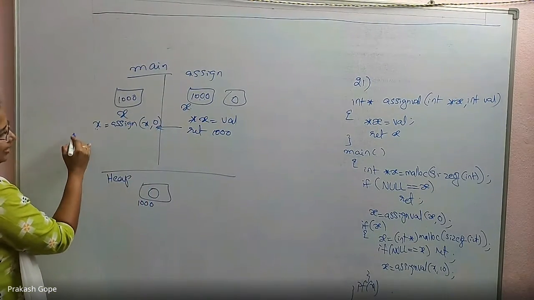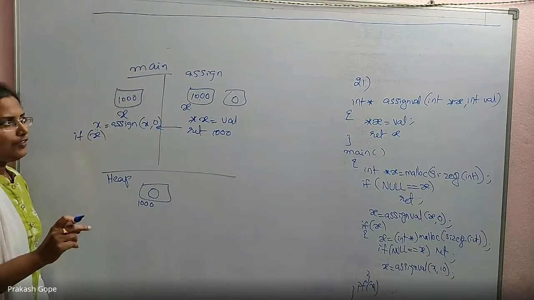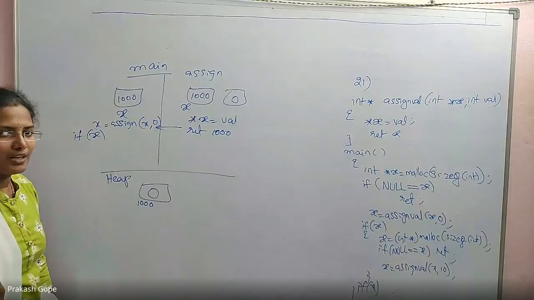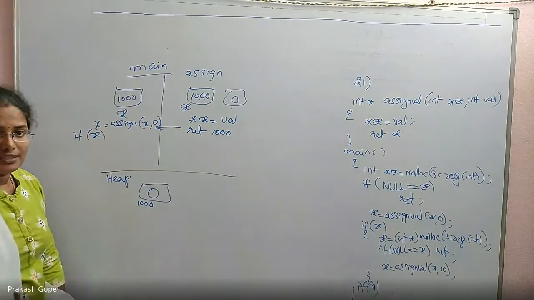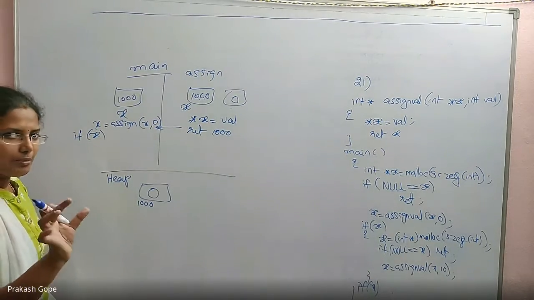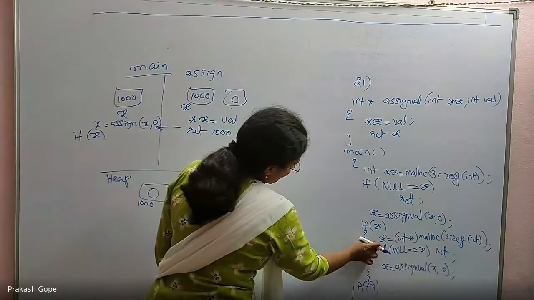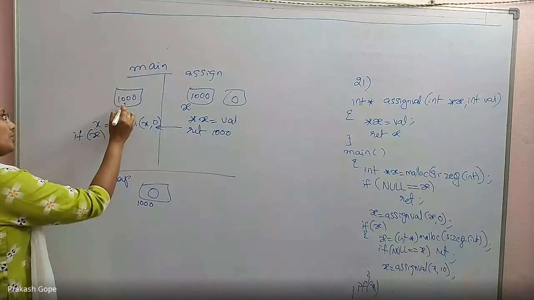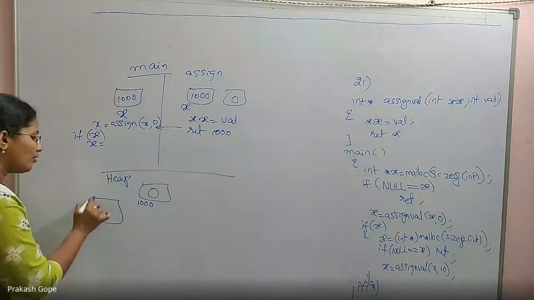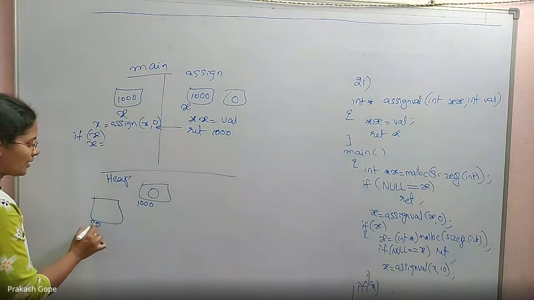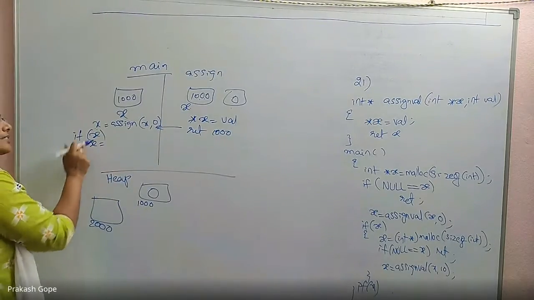Yes, once I come here, if x, what is the meaning? x means the value in this x. If it is 0, it is false, which means null, meaning there is no memory. If it is not null, so x is true, true means there is a memory location. It is pointing to some memory location. So if this is true, I am saying that x is equal to, again, malloc. So I have created one more dynamic memory whose address is, for example, 2000. That 2000 is returned by this malloc function and I am capturing it in this x.